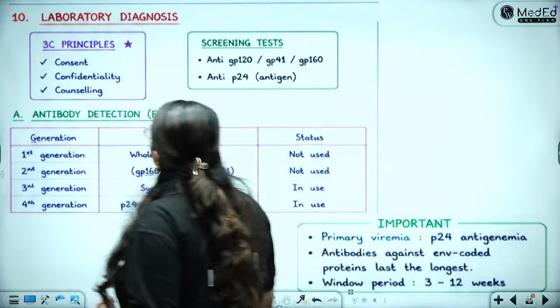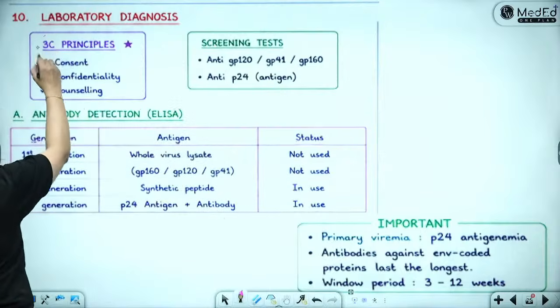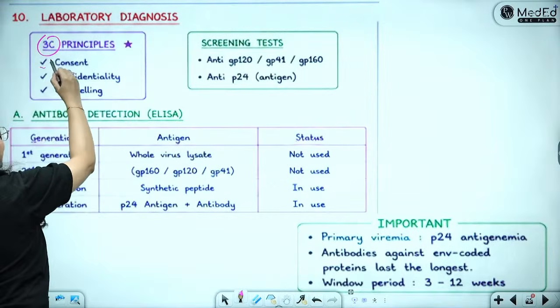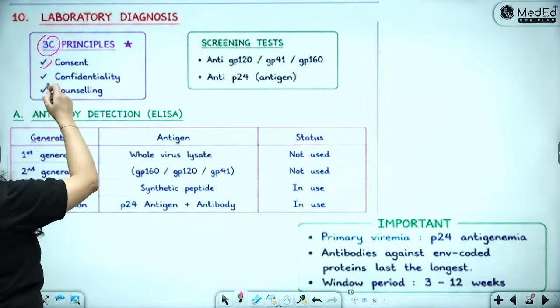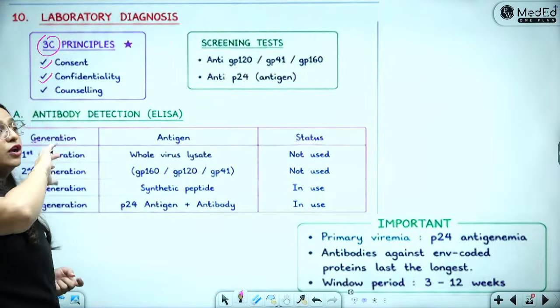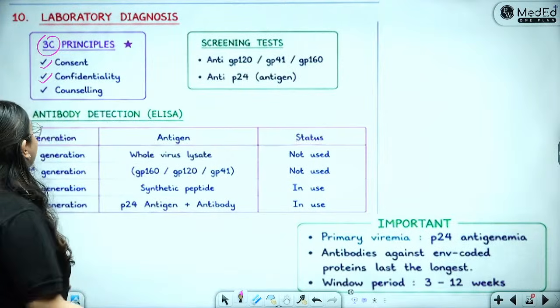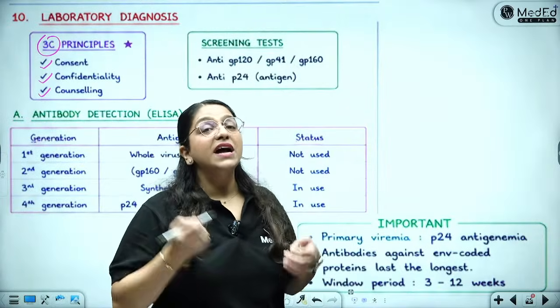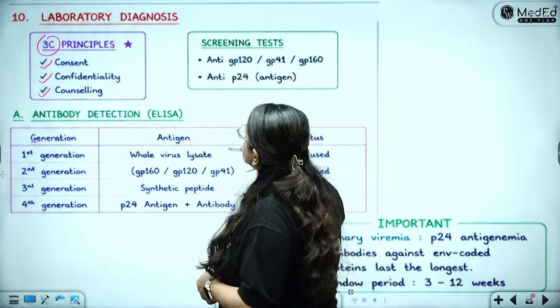Chaliye. Now, in lab diagnosis we have the 3C principle. First of all, most importantly, you have to take the consent of the person for testing. You have to maintain confidentiality. You cannot reveal the results to anybody, and the patient has to undergo counseling. ठीक है? उसके बाद screening test करते हैं हम.